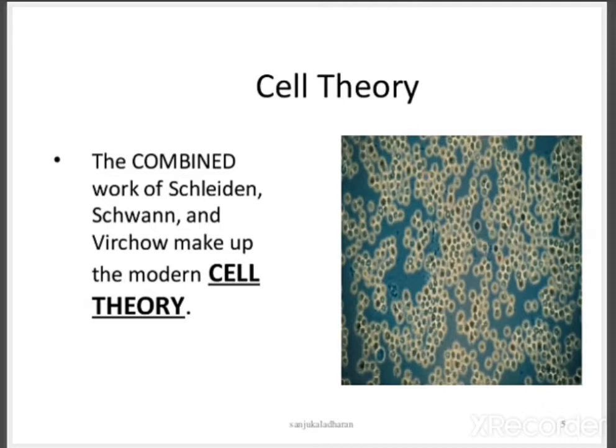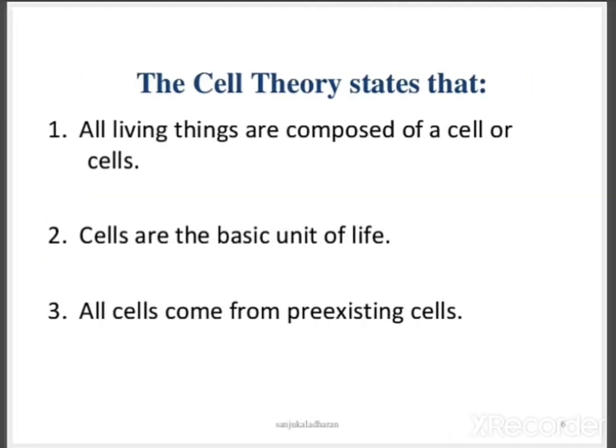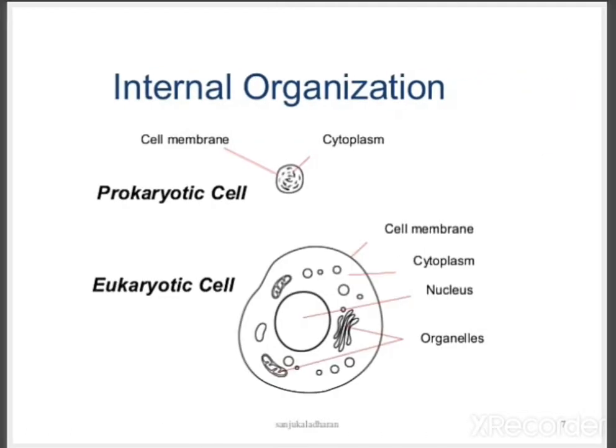The combined work of Schleiden, Schwann and Virchow makes up the modern cell theory. Schleiden and Schwann are the main two scientists who identified the facts present in the cell, what the organelles are and how they are organized. The cell theory states that all living things are composed of a cell or cells. Cells are the basic structural and functional unit of life. All cells come from pre-existing cells, that is, the germ layers.